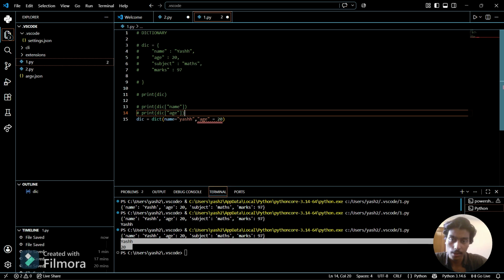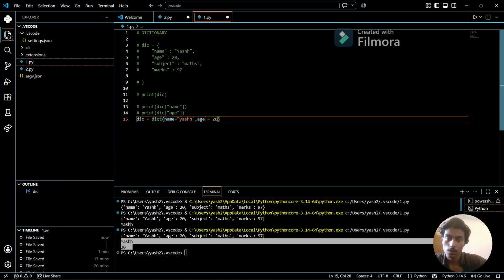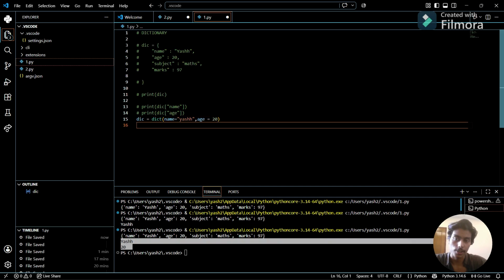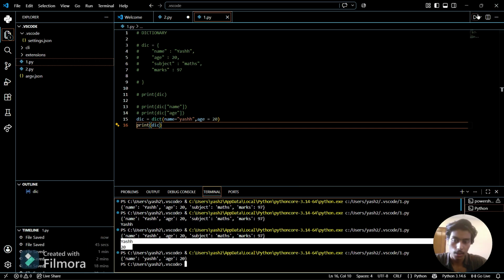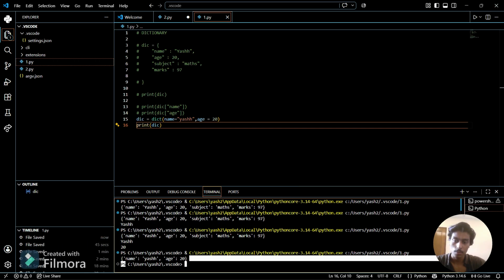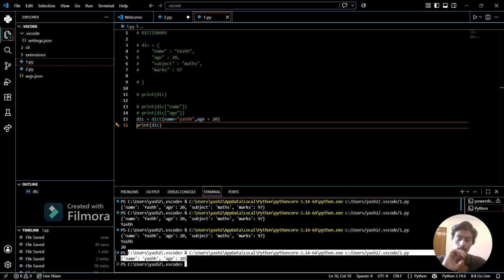Oh sorry, we don't have to specify double quotes here. So it is stored in the dictionary. I can also print it. You can see the output is printed the same as before. So this is another method.